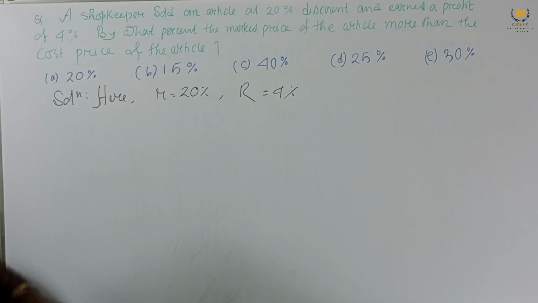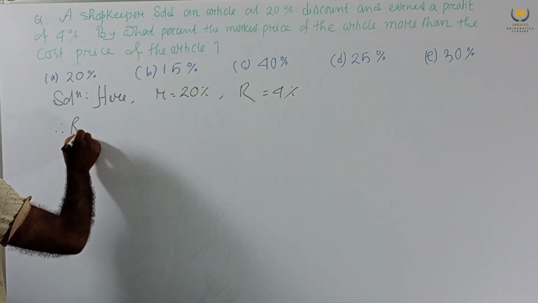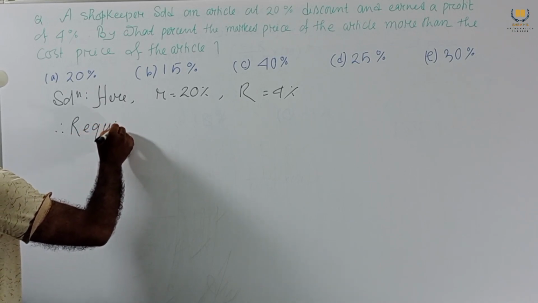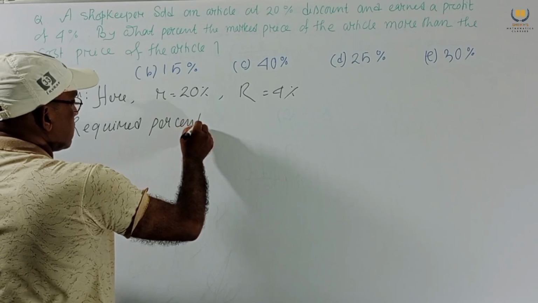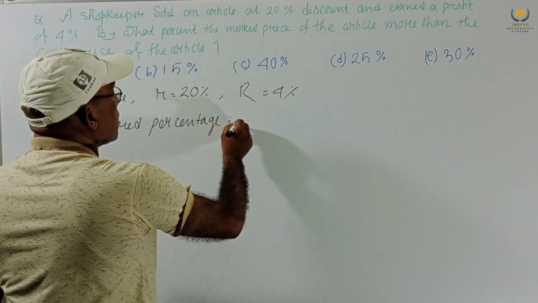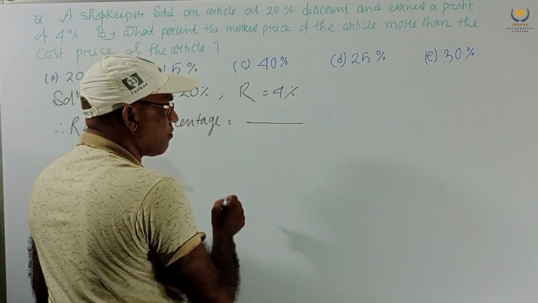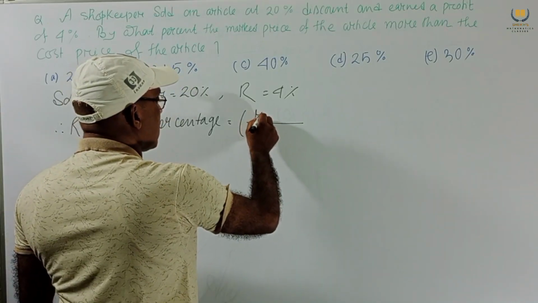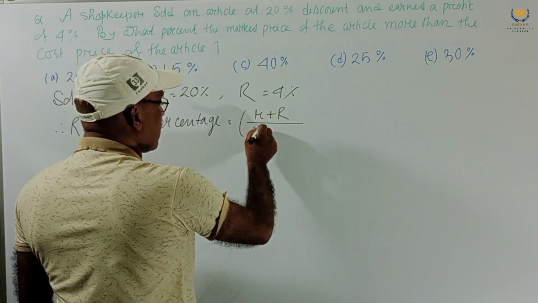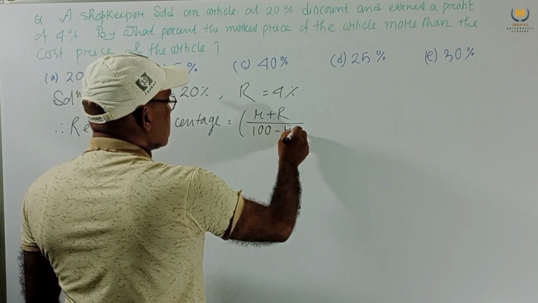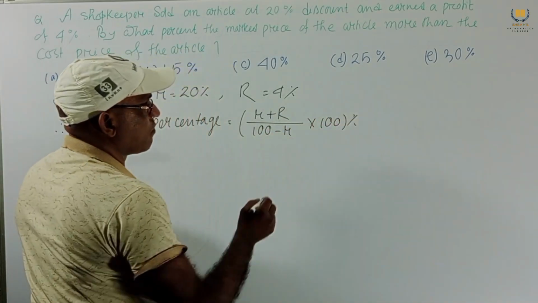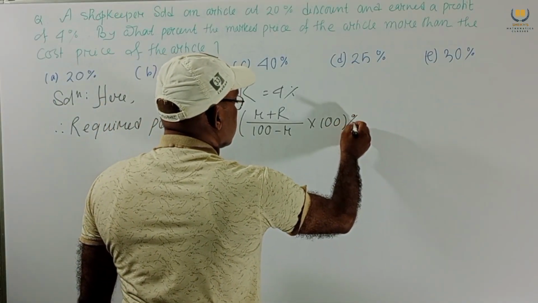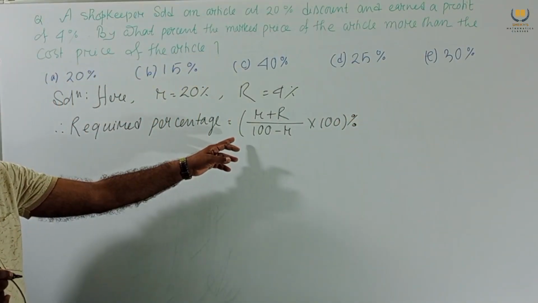By what percentage is the mark price more? Therefore the required percentage equals, our formula, (r + R) / (100 - r) × 100%.